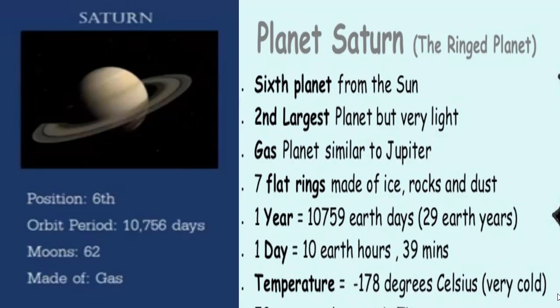Its 1 year is equal to 10,759 Earth days, that is equal to 29 Earth years, and 1 day is equal to 10 Earth hours and 39 minutes. Its temperature could be minus 178 degrees Celsius, and it is also a very cold planet.